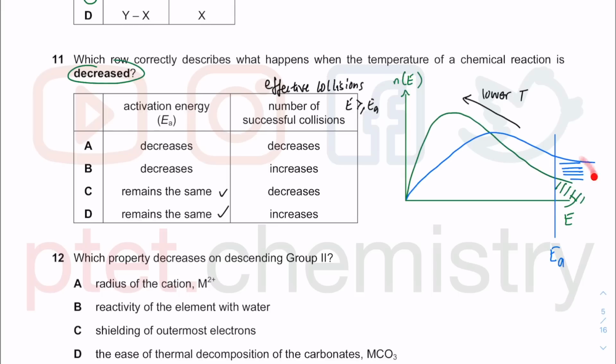So you will increase the proportion of effective collisions as you go to higher temperature, but when you go to lower temperature, you will decrease the proportion of effective collisions because the area under the graph represents the number of molecules, the number of reacting particles with energy greater than or equal to EA, which has decreased when you lower the temperature. So the number of successful collisions will have decreased, giving you C as the only possible answer.